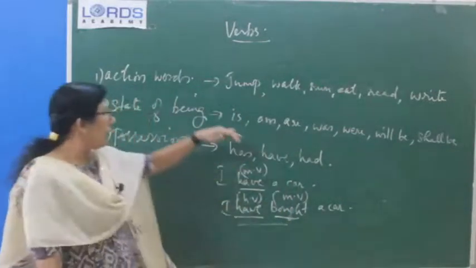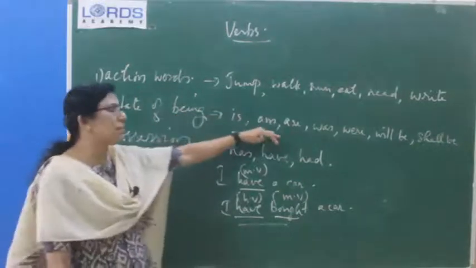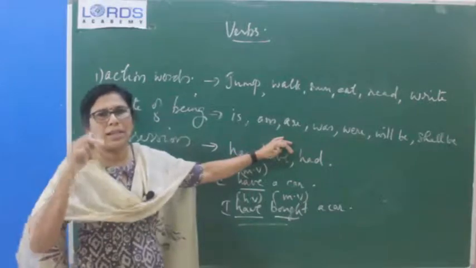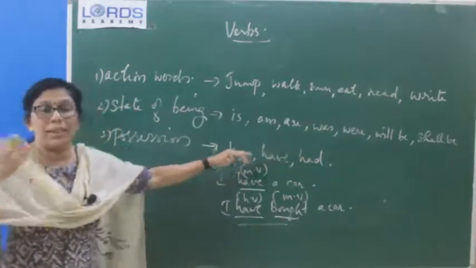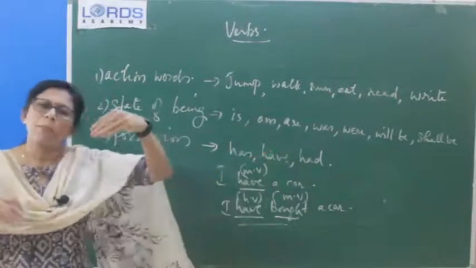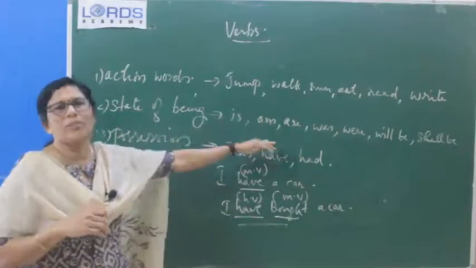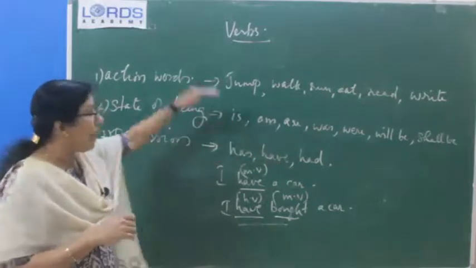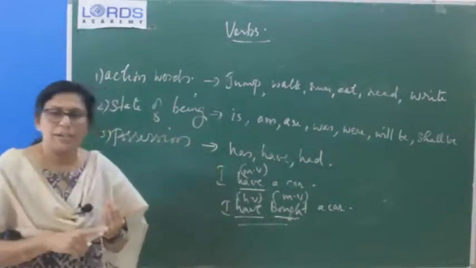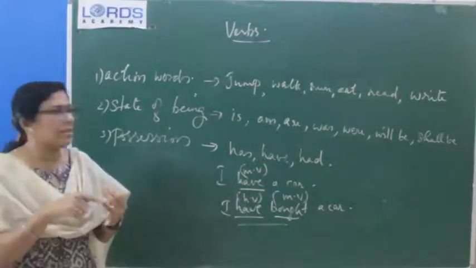Okay. So here we can see that state of being verbs are used as main verbs and as helping verbs. When they are used as main verbs, they are called state of being verbs. When they are used as helping verbs, we use them in continuous tenses, present, past and future continuous tenses. Understood?